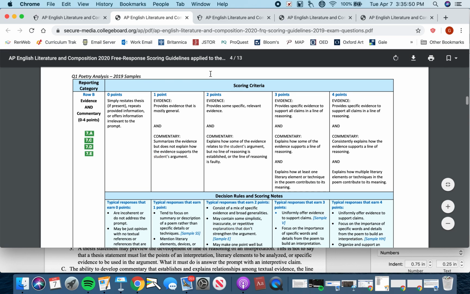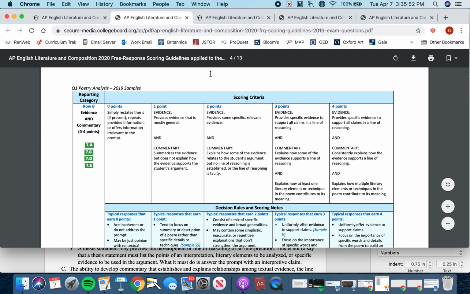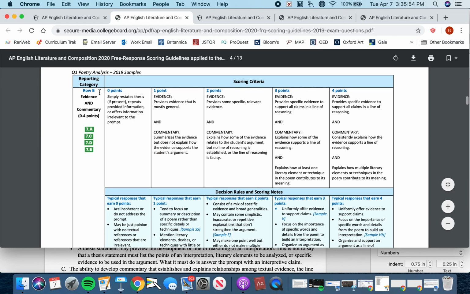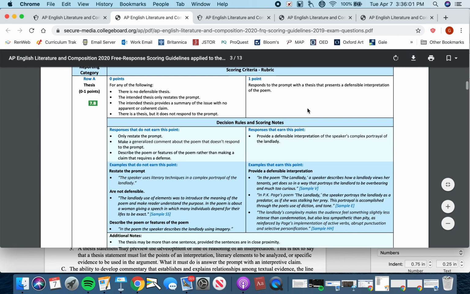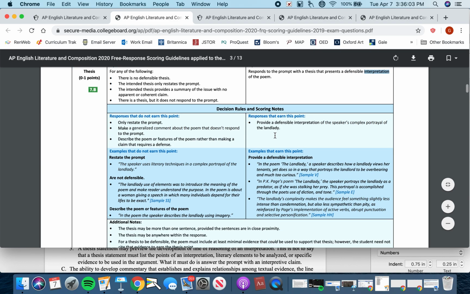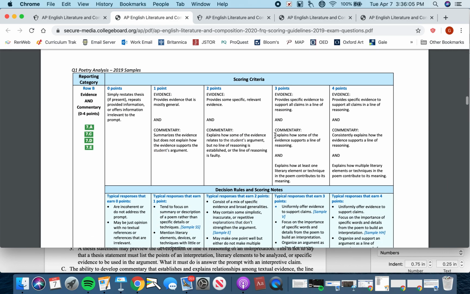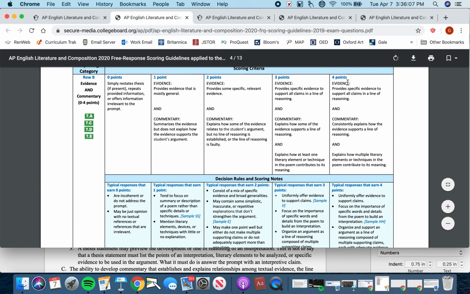All right, and this is all about your line of reasoning, which is going to organize evidence and comment on that evidence in order to support your interpretive thesis statement. Okay, so obviously, starting at 4, you provide evidence that supports all of your claims.